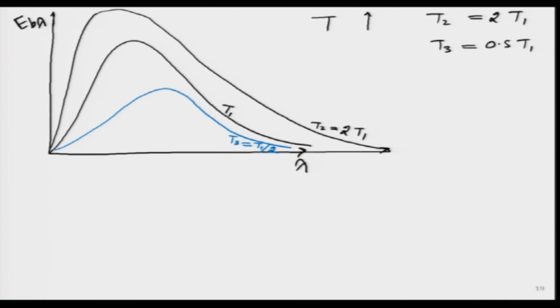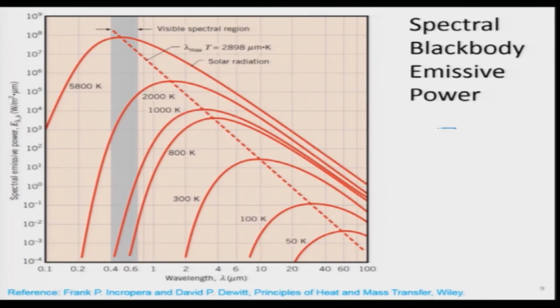Okay. Can I do a little bit of a switch around? Let me very quickly go to one of the earlier slides over here. So, what I am drawing by hand, this is the exact one to scale, but the scale is logarithmic on the y as well as the x axis, please note that. And what is on the y axis? The same variable that we were just drawing. So, it is E b lambda, spectral emissive power. What is on the x axis? We have wavelength. So, these are given in microns. So, these are actual numerical values, exact results are given over here, and this clearly shows.